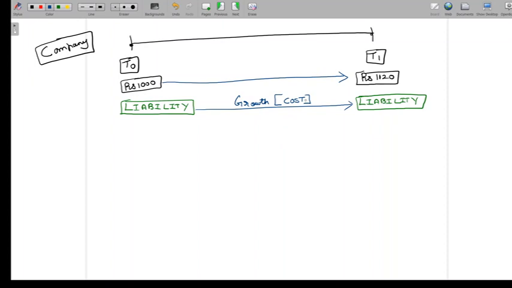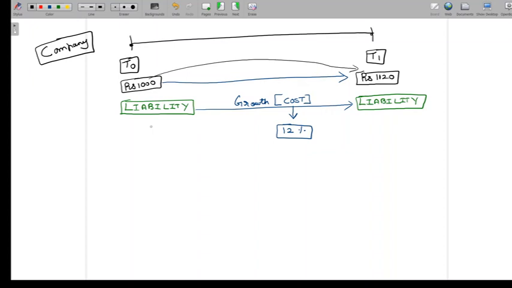And we understand that this cost, if expressed as a percentage, is definitely going to be 12%. Because at the end of the day, the numbers are the same. We have 1,000 here, and we have 1,120 here. We're only calling it an asset when we talk about this example from the perspective of the bank, and we're calling it a liability when we talk about it from the perspective of the company. But the numbers are the same. That means the growth rate is also going to be the same.